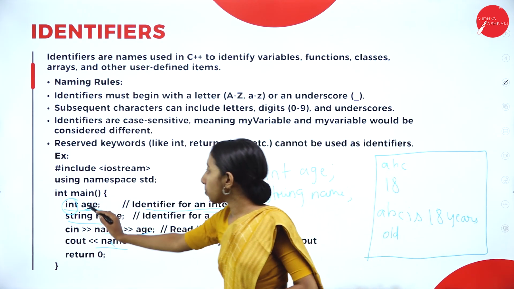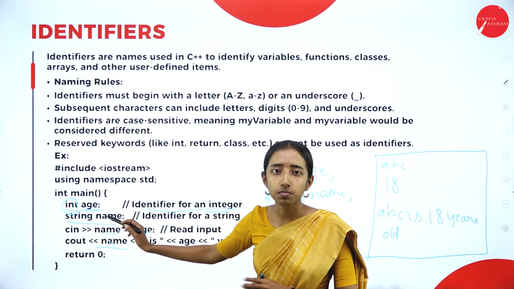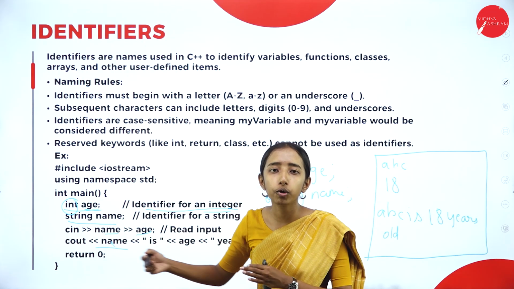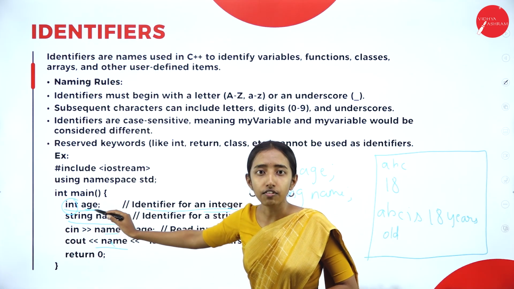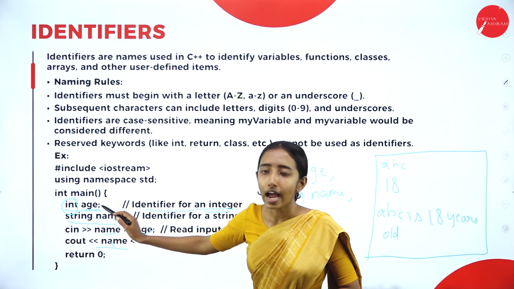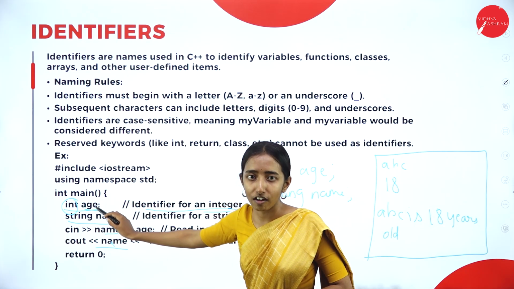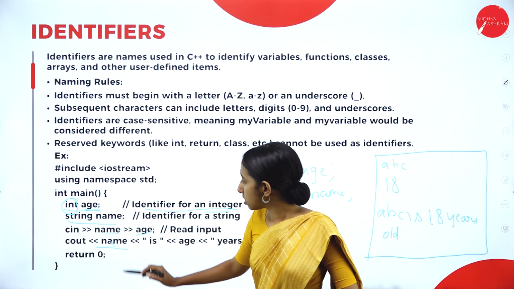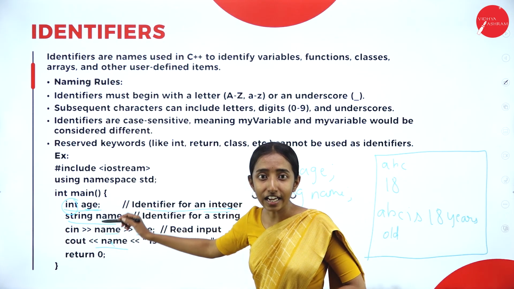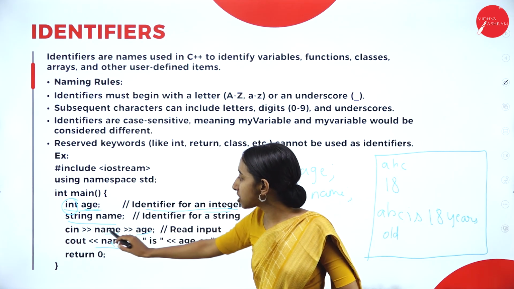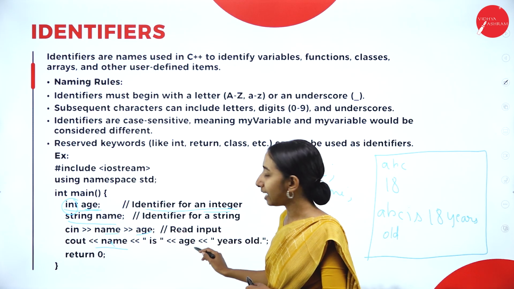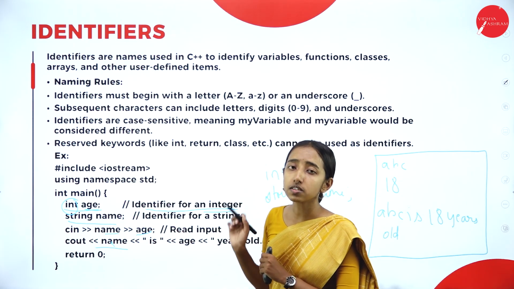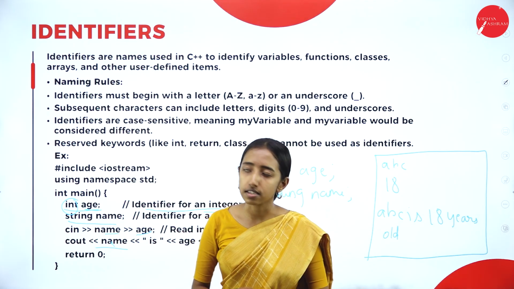So these both are used as variables, meaning they will store the input of the user. The user input will be stored in the variables, and the identifier names I have given are age and name. So the output shows the name that the user has given, is, and the age, years old. So this was about the identifiers.